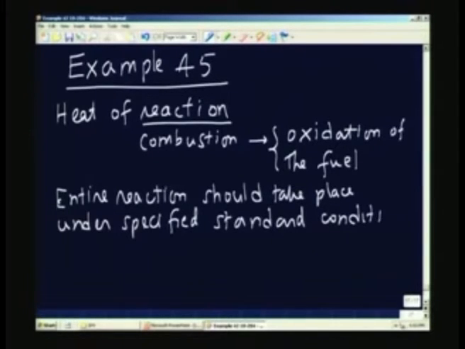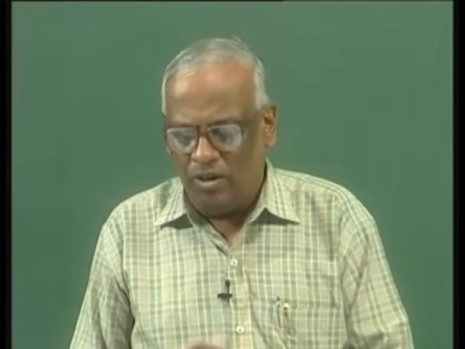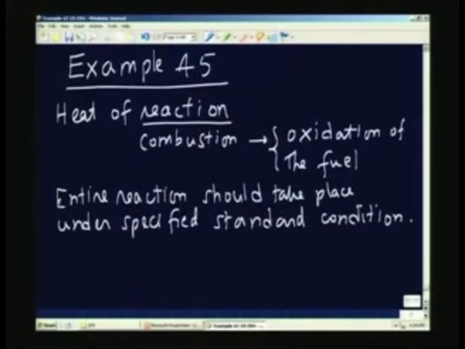So, the idea is to obtain the value of the heat of reaction as close to this definition as possible. That is our goal. If you do not do that, of course, there will be some small differences between what you obtain in your calorimetric experiment and what is the heat of reaction for the particular reaction. These differences are to be ironed out or calculated so that we get the heat of reaction. So, what happens in the bomb? Well, let us look at the detail.